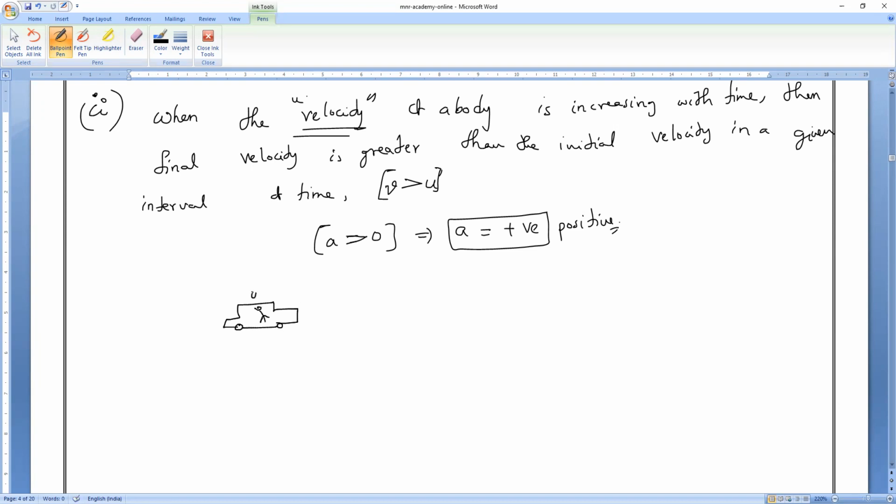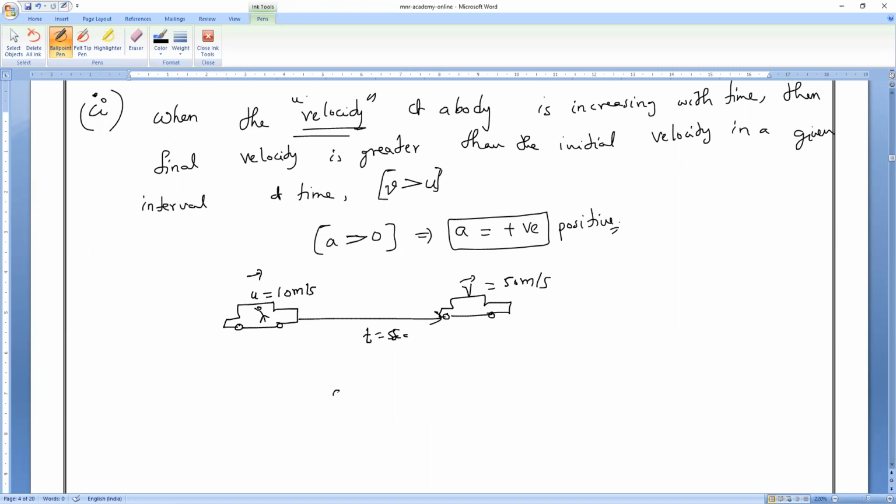Mr. Lingesh is traveling with an initial velocity. Suppose in the initial case, he is traveling at 10 meter per second. And after a time interval of t equals 5 seconds, his final velocity increases to 50 meter per second. When you are increasing the speed of a car, we put the accelerator or brake? We put the accelerator. So if you put the accelerator, velocity increases or decreases? Increases.